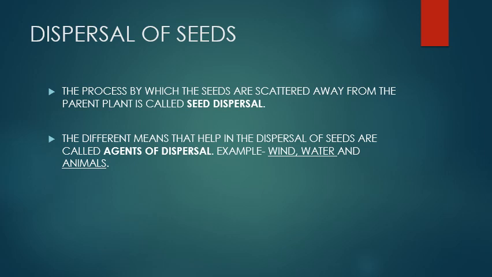Now these seeds are dispersed by means of different agents. They are dispersed by means of wind, water, and animals, to different places, and these are called agents of seed dispersal. There are some seeds which have the characteristic of exploding themselves, and thus they scatter their seeds by themselves. We will study each of these agents and the qualities of such seeds in the next section.